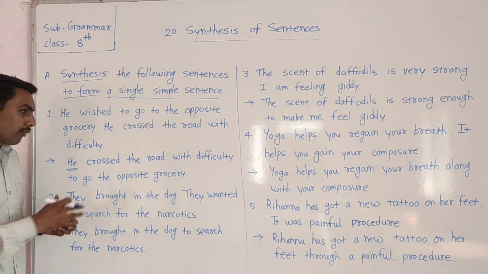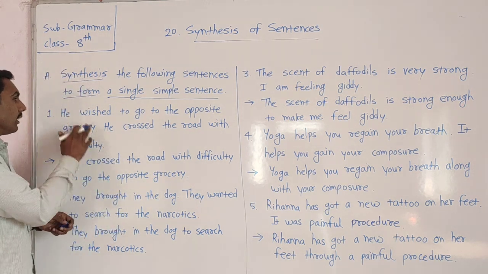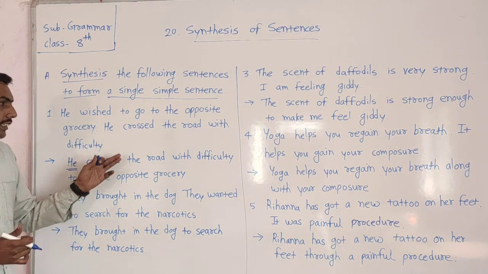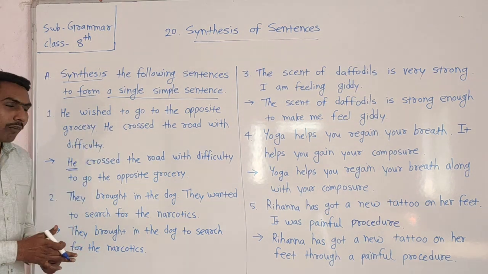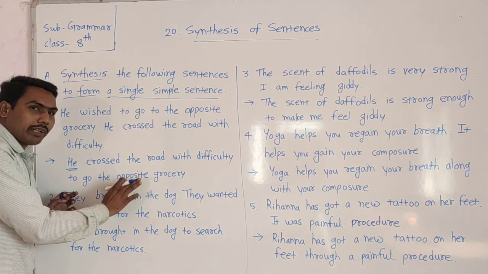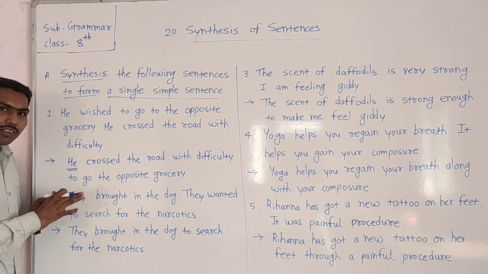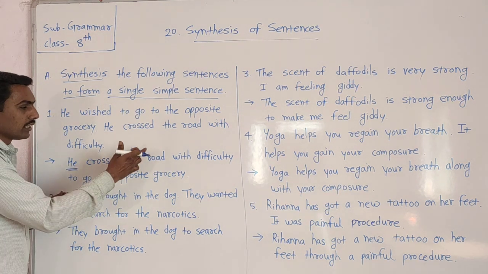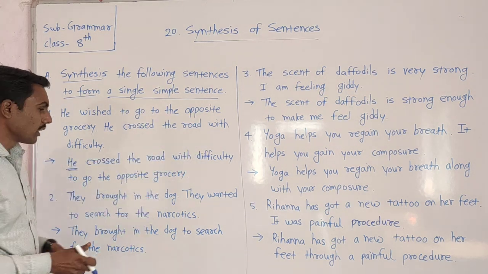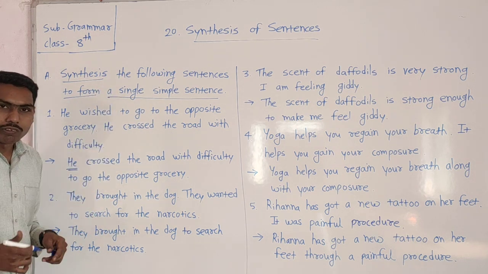Are you getting that? To make a simple sentence, we use the subject from the first sentence. According to the sentence meaning, we use the remaining part. He crossed the road with difficulty to go to the opposite grocery. It is one simple sentence according to our question.